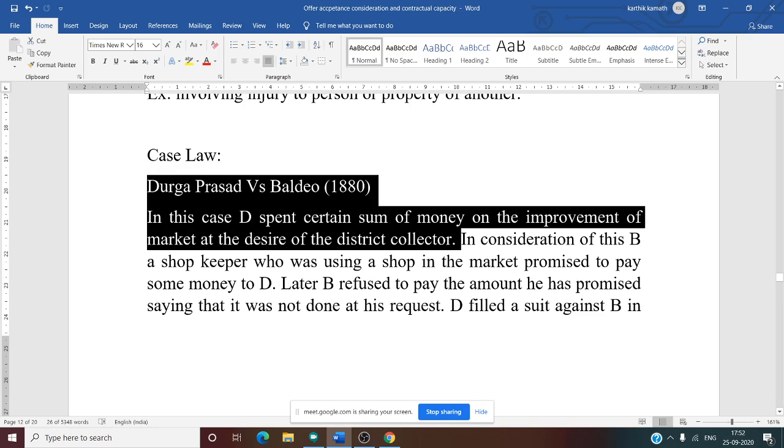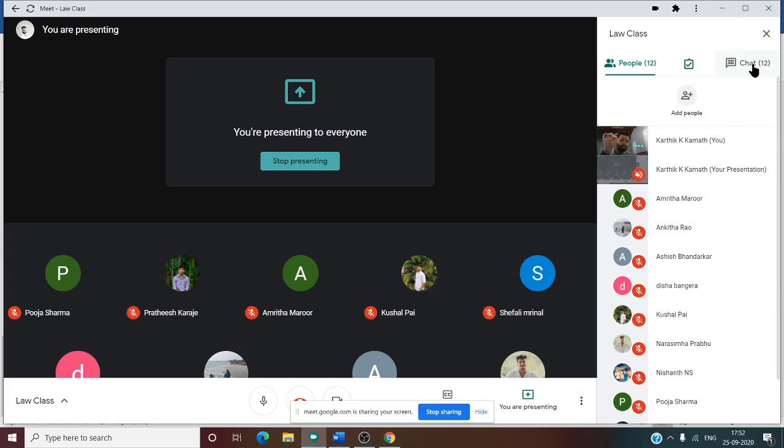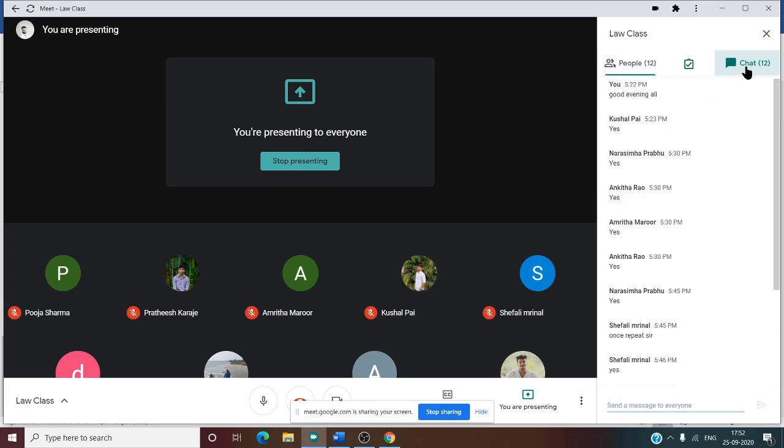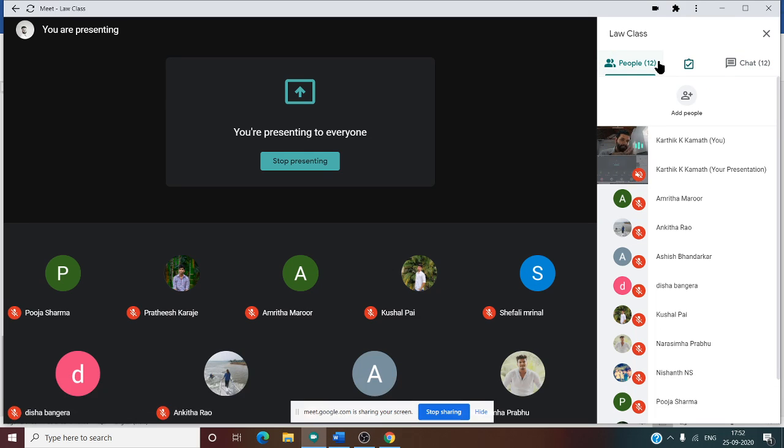Now this case law is about Durga Prasad and Baldev, who are the parties to the contract, but who is the district collector? Can anyone tell me? Anyone?